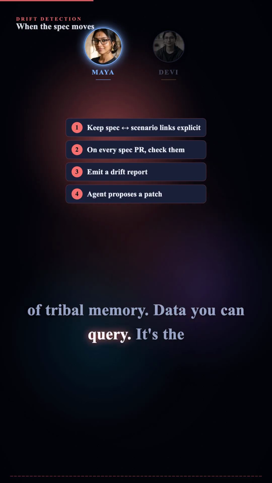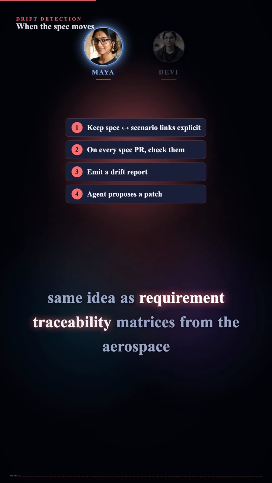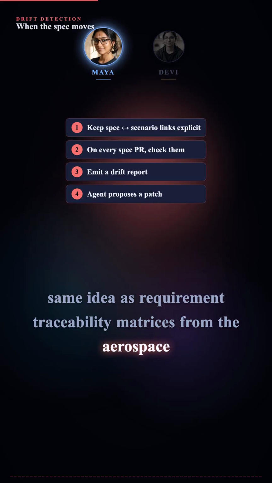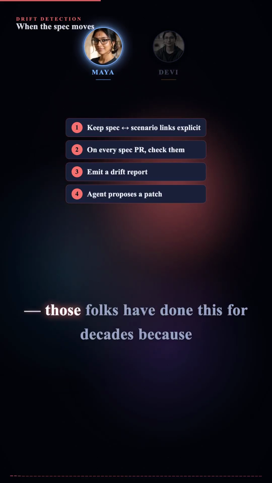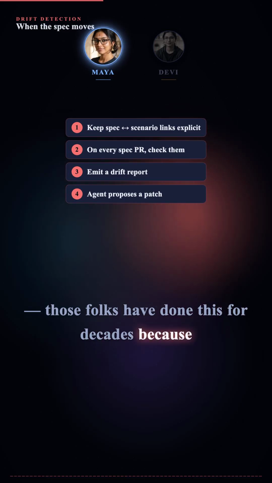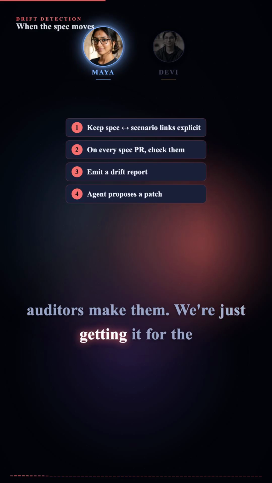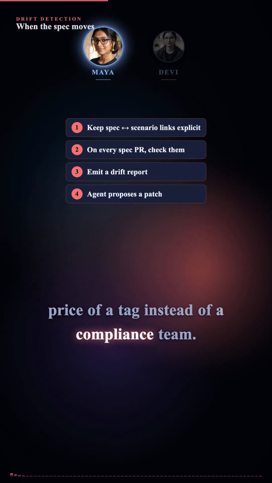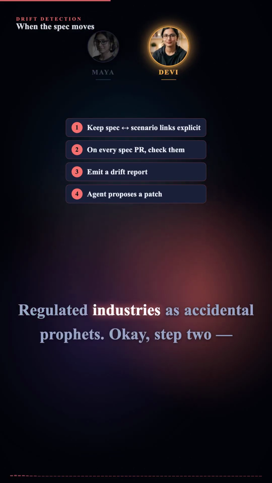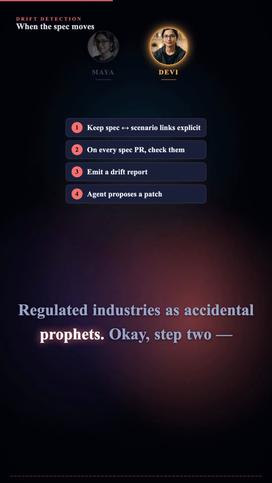Data you can query. It's the same idea as requirement traceability matrices from the aerospace and medical device world. Those folks have done this for decades because auditors make them. We're just getting it for the price of a tag instead of a compliance team. Regulated industries as accidental profits.